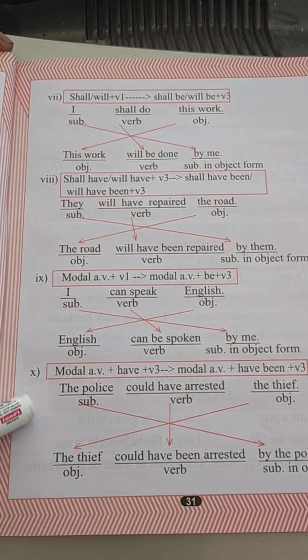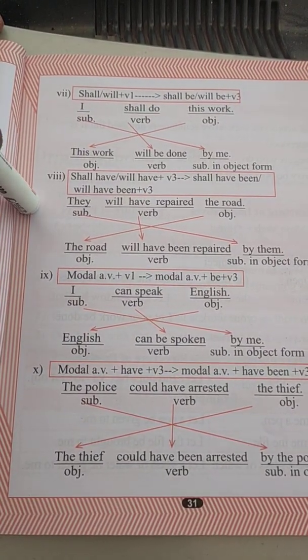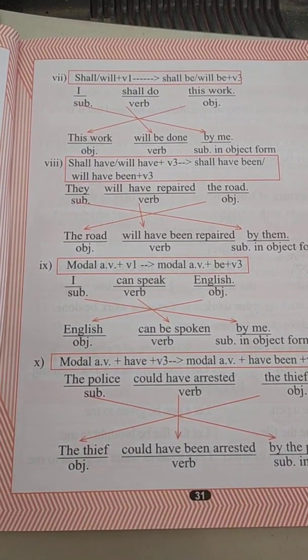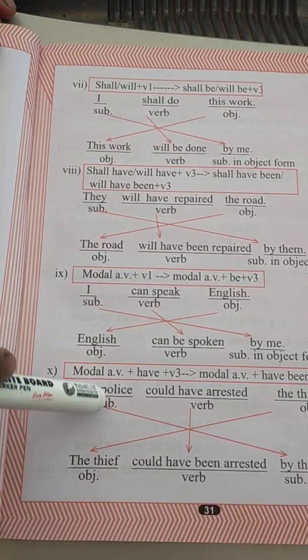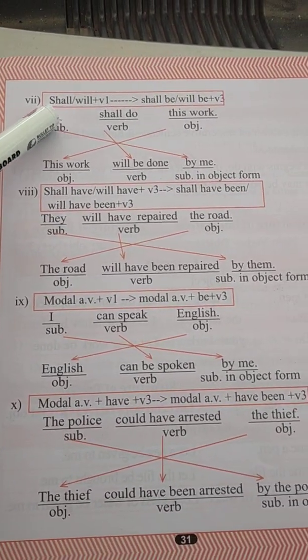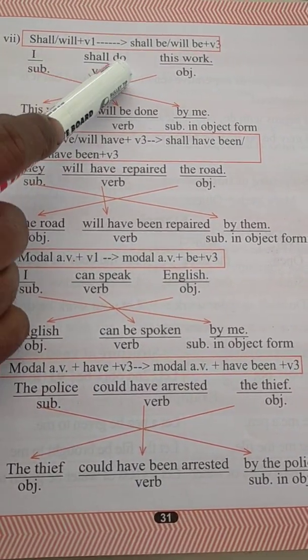So today we will do the passive voice forms. That means it is given for the future time. It is the clues for the future time. So here, I shall do this work.